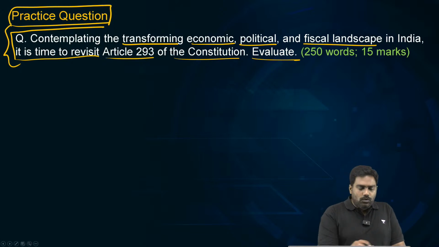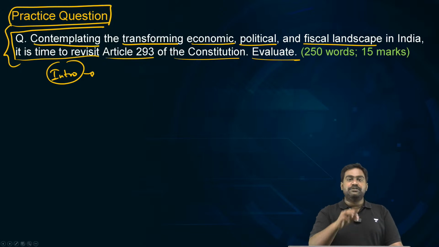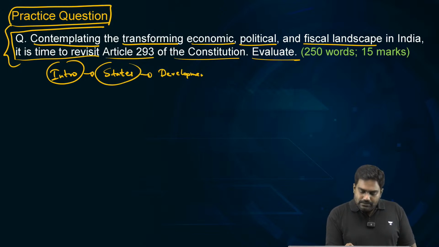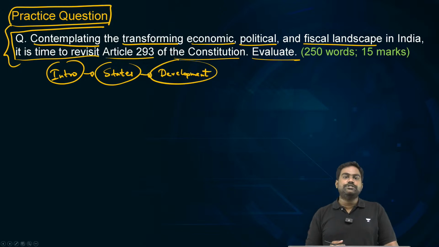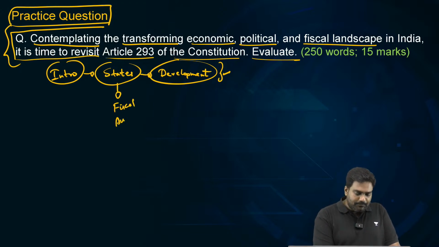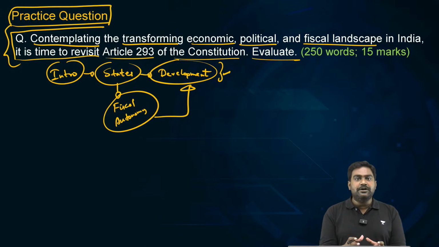Don't worry. So how can you write a good answer for this question? You can start out with an introduction based on the opening statement which is provided here in the question. You can point out how states are playing a critical role in development. States play an important role in attracting investments. They play an important role in implementing development schemes and welfare initiatives. So you can justify why states need their own fiscal autonomy. You can even point out the constitutional provisions that provide for fiscal independence to the states. So that will make for a good introduction.